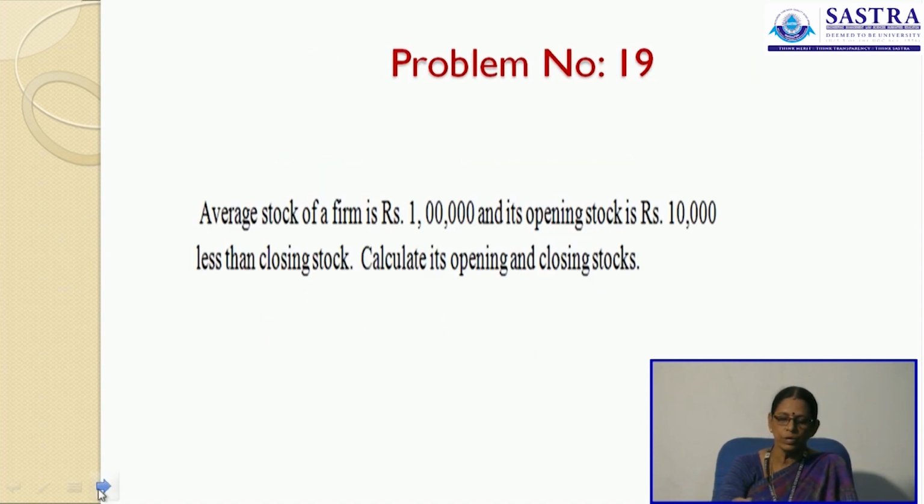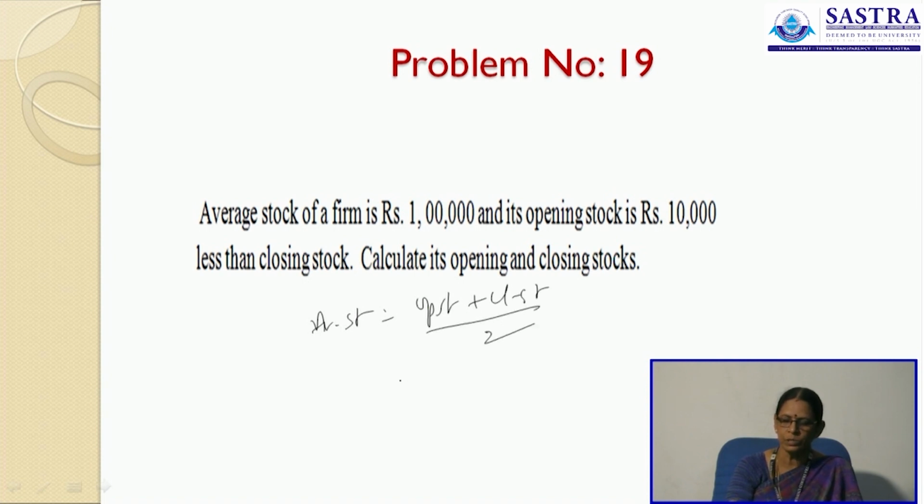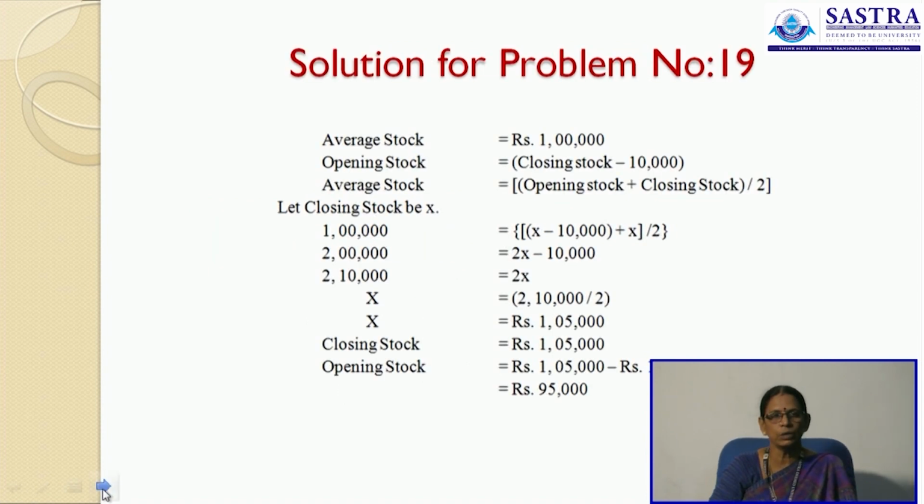Now, average stock of a firm is 1 lakh rupees and its opening stock is 10,000 less than the closing stock. Calculate its opening and closing stock. What is your average stock now? Opening stock plus your closing stock divided by 2. So, this average stock is 1 lakh rupees. Opening stock is 10,000 less than the closing stock. So, x minus 10,000 plus x, divided by 2. So, you will get your opening stock and your closing stock.